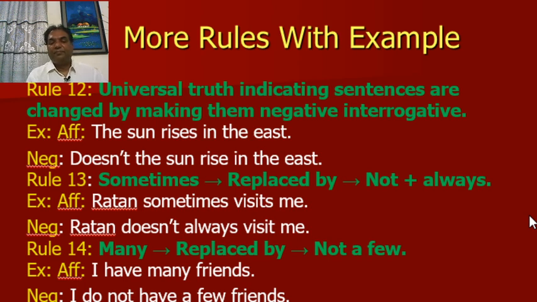Rule 13. "Sometimes" is replaced by "not always". For example, Ratan sometimes visits me. Negative, Ratan doesn't always visit me. Rule number 14. "Many" will be replaced by "not a few". Affirmative, I have many friends. Negative, I do not have a few friends.